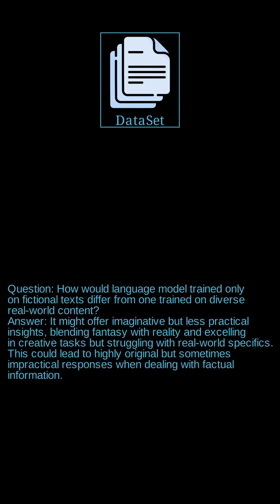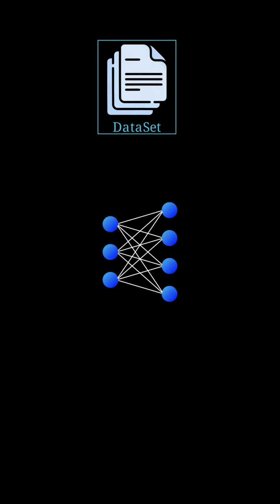But here's the problem. What if we change one word in the question? Even though the question is almost the same, this N-gram model can't answer it because this exact question might not be present in the dataset. To solve this problem, we use a concept known as approximation using neural networks.